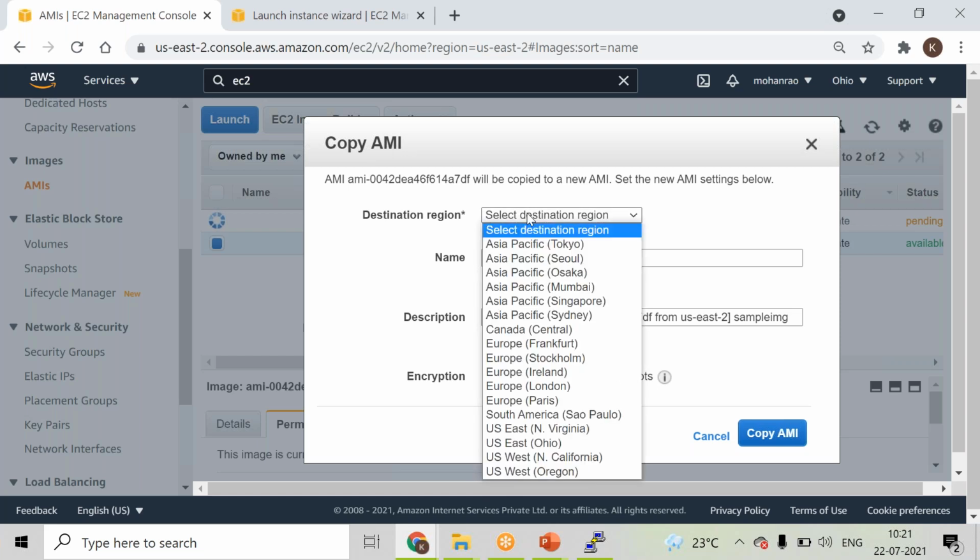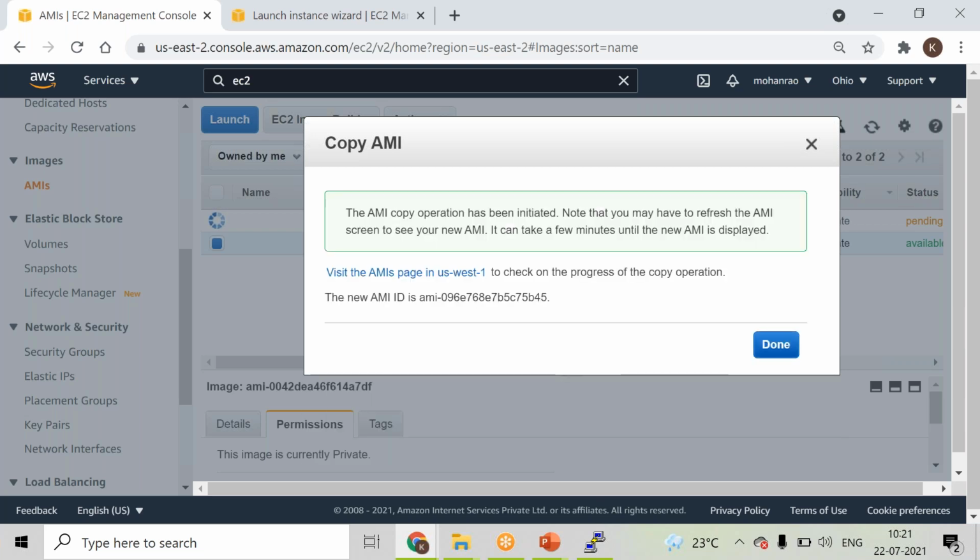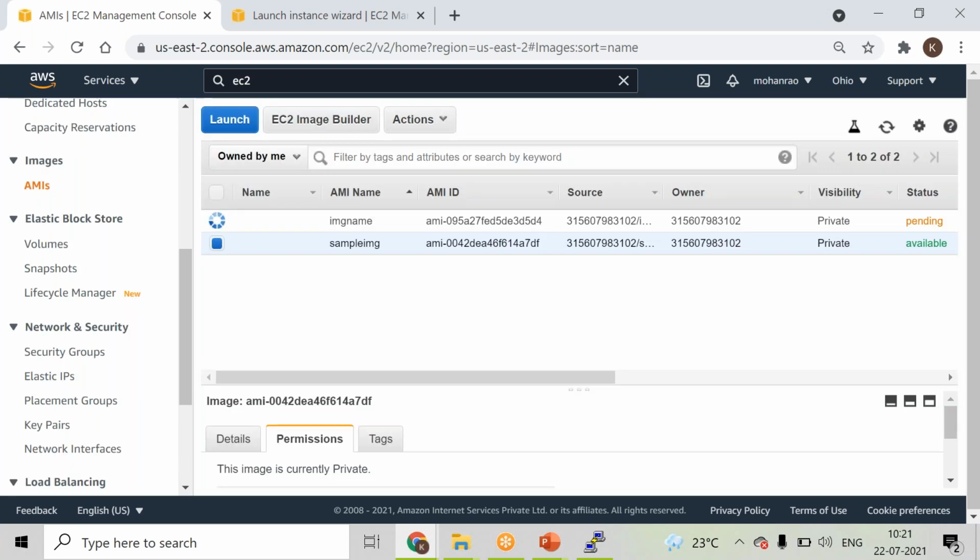Right, so here you can select the destination region, to which region you want to copy this image, right? You can select that particular destination region, and you will have the flexibility to copy to those regions from there, right? So this is the default nature which is supported. Whatever region you want, just select that particular region, and then you can copy the AMI. So you can basically go ahead and copy this particular image to another region.